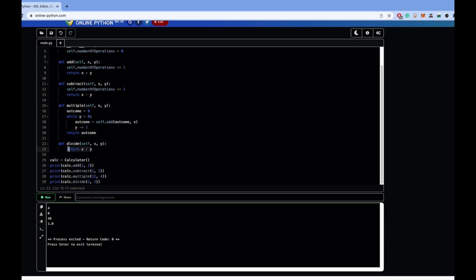We can do a similar thing with division, in which we do repeated subtraction. So again, we'll have outcome equals 0. We return outcome. And we'll do the same while loop. While x is greater than or equal to y, we'll continue to subtract. So x equals self.subtract x and y. Then we'll add the outcome.